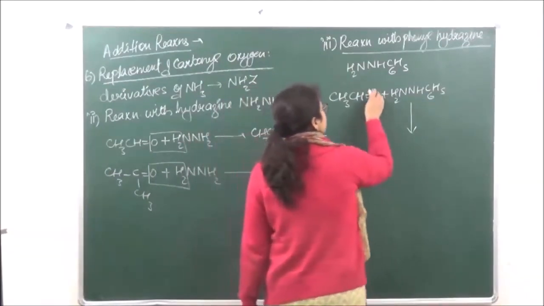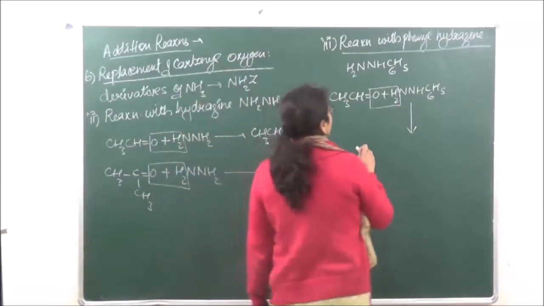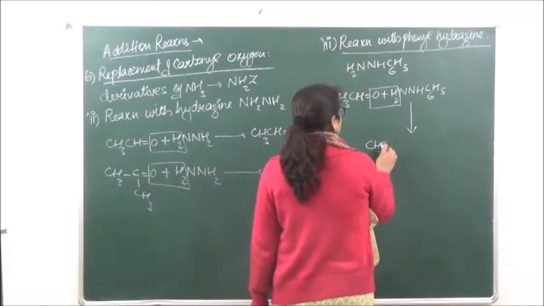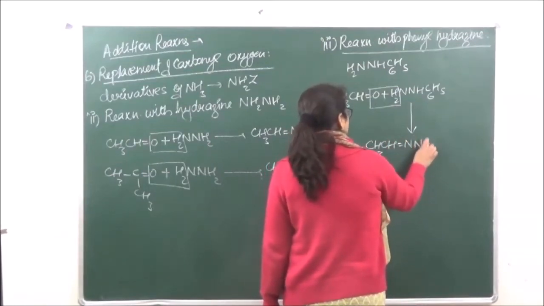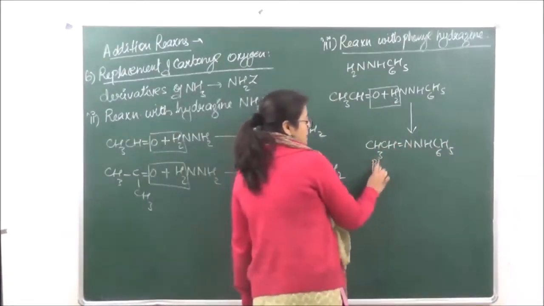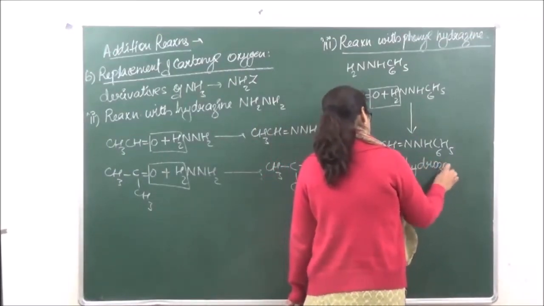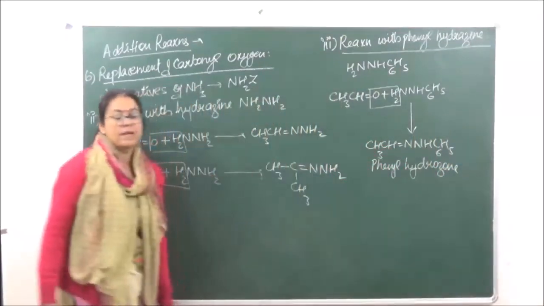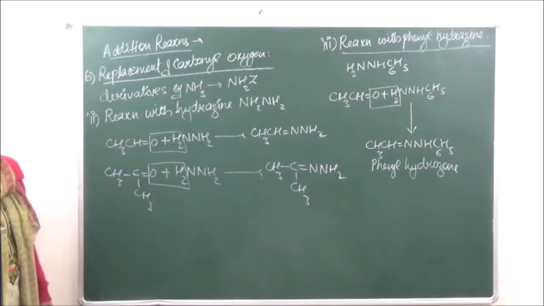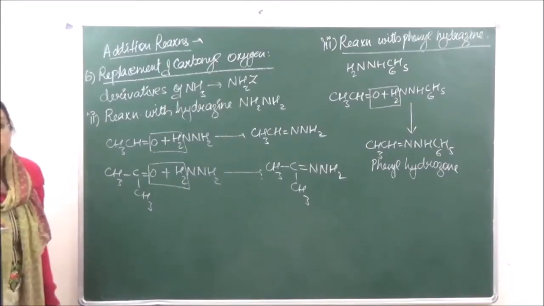From here H2O is going to be eliminated and we are going to get phenyl hydrazone. This is known as phenyl hydrazone. Okay? So this is acetaldehyde phenyl hydrazone, and if you're doing the reaction with ketone, it is going to give us acetone phenyl hydrazone.